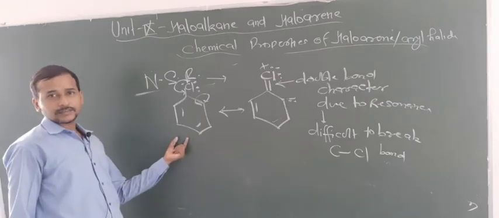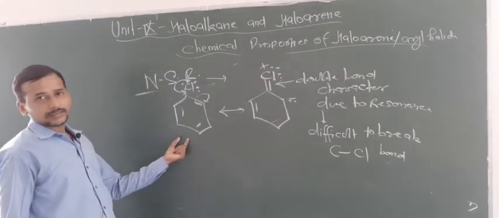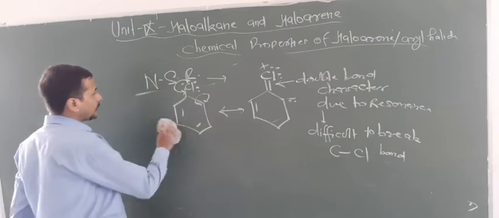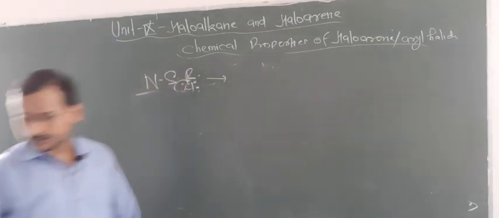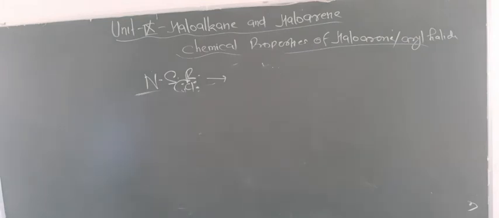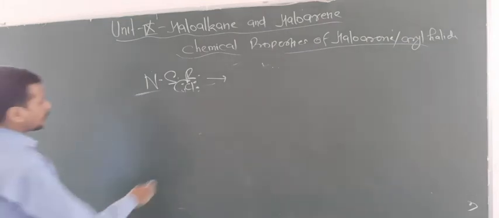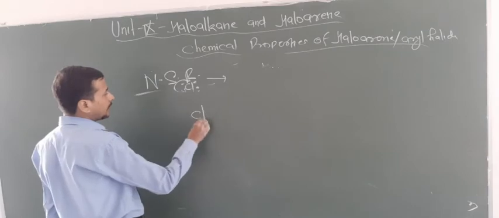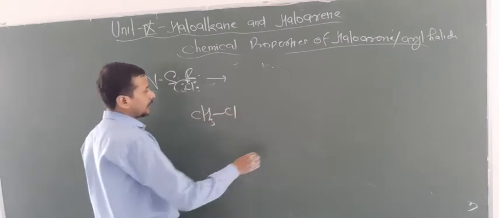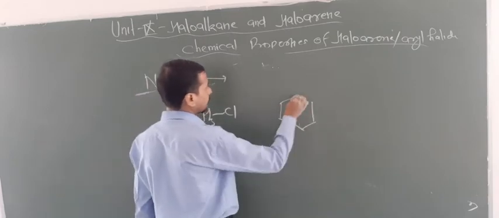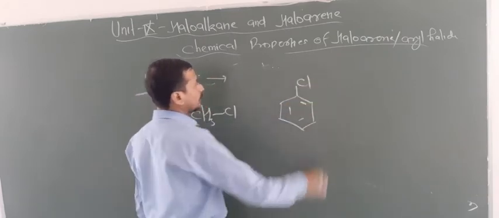So this is the first answer to this question, why this does not give the nucleophilic substitution reaction. Now the second point, let us focus on the shortening of bond length. So look at the bond length in case of CH3Cl and in case of this haloarene.